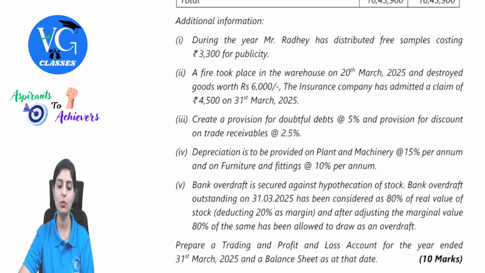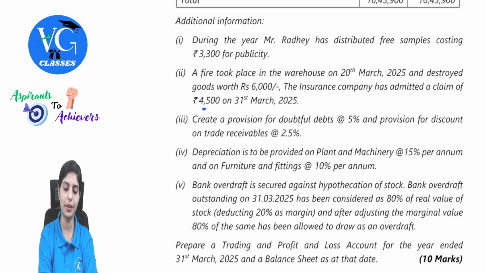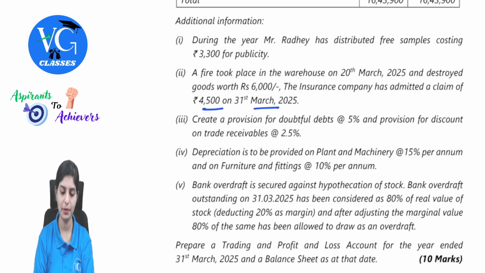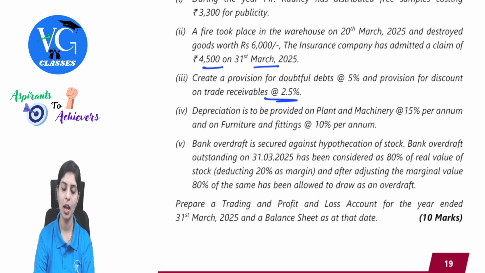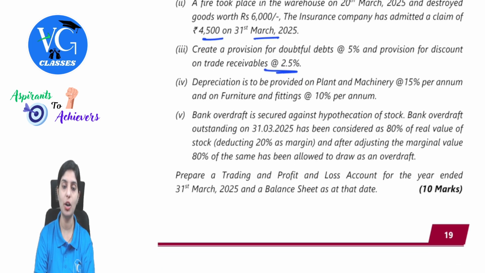The insurance company admitted a claim of 4,500 on 31st March 2025. Create a provision for doubtful debts at 5% and provision for discount on trade receivables at 2.5%. Depreciation is to be provided on plant and machinery at 15% per annum and on furniture and fittings at 10% per annum. Bank overdraft is secured against hypothecation of stock.